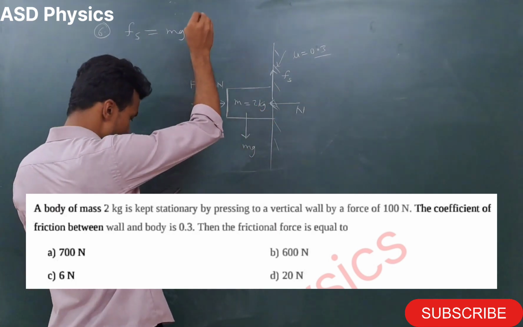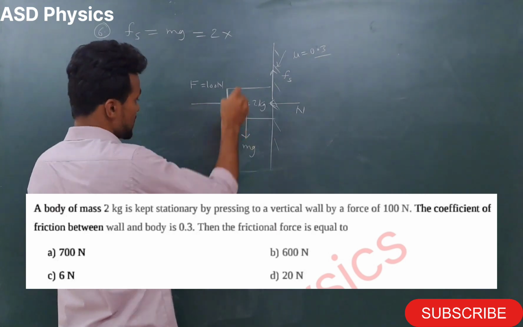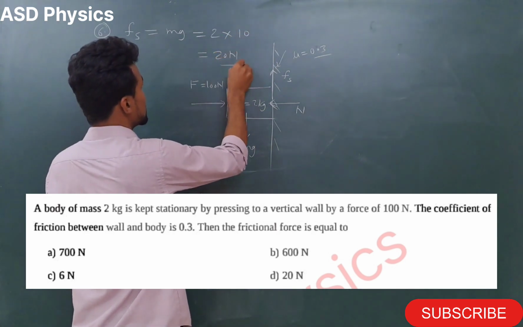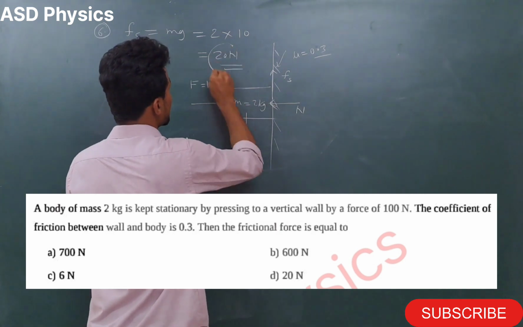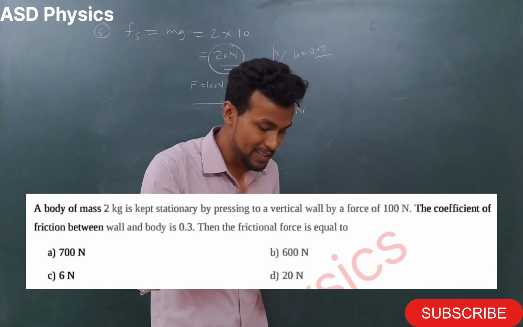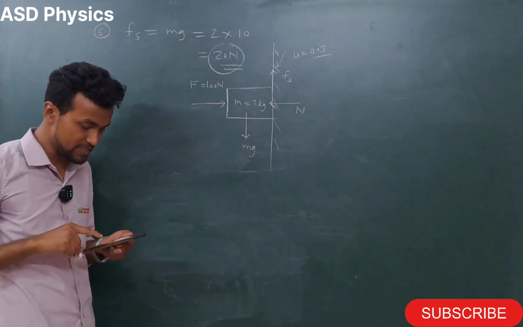So what will happen here? M how much is given here, my dear students? 2. G value, okay, let's take, I will take 10. So here it is coming 20 Newton. That means for this question the answer is 20 Newton, option number 4. Question number 6.